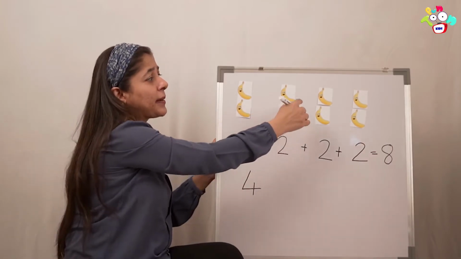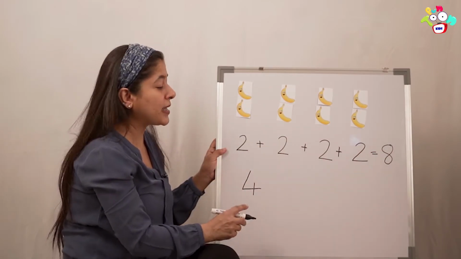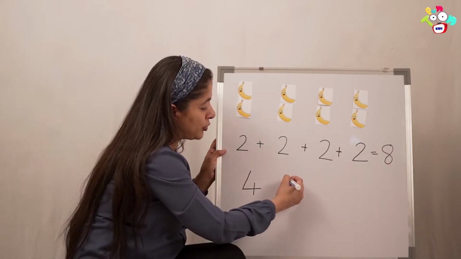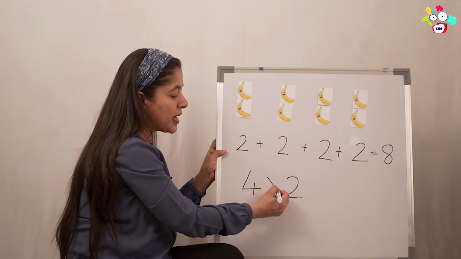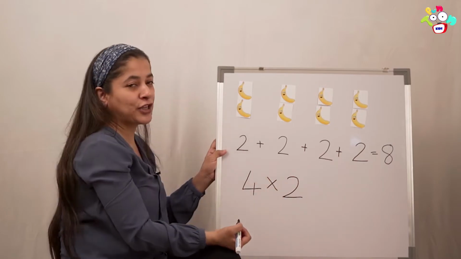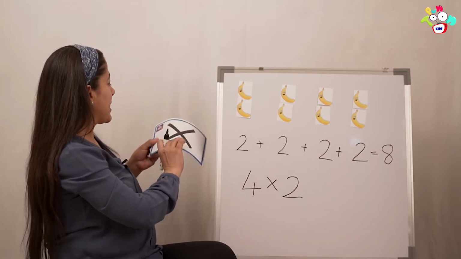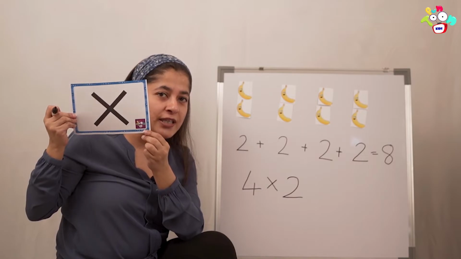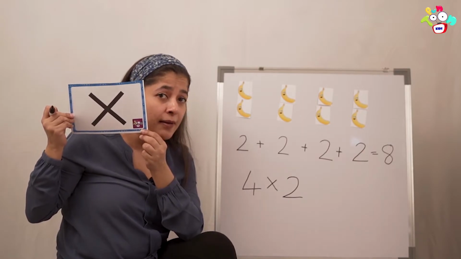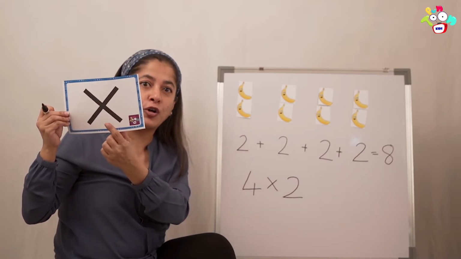And each time, how many bananas did he eat? 2. So we'll write 2. And in the center, we will put a multiplication sign. See? Cross. And here it is. This is the multiplication sign. What is this? Come on, everyone. Multiplication sign. Okay, when you put a cross.